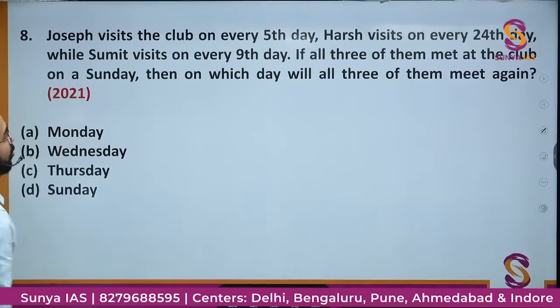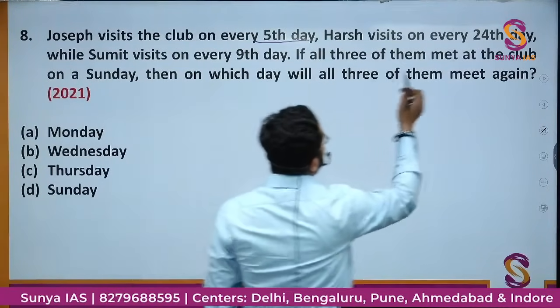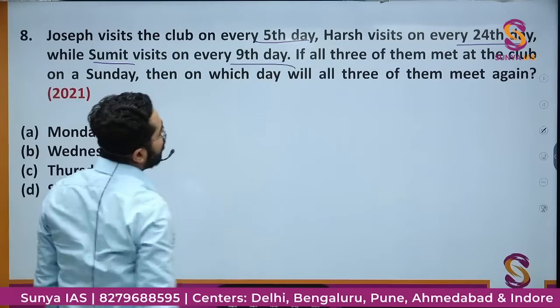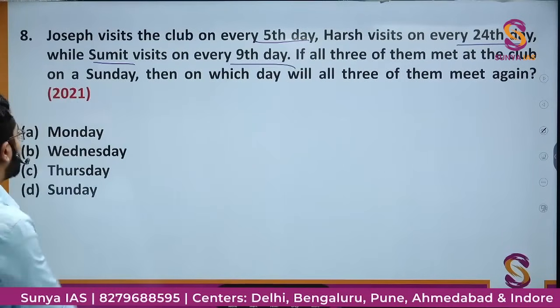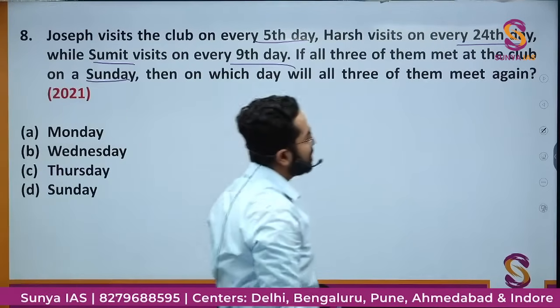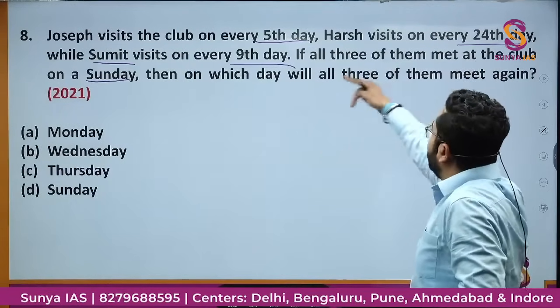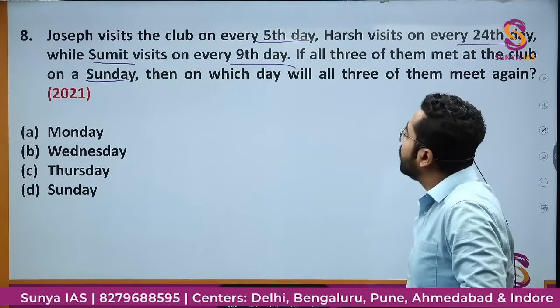Joseph visits the club on every 5th day, Harsh every 24th day, Sumit every 9th day. If all 3 of them meet at the club on a Sunday, then on which day will all 3 of them meet again? ये 5th day मिल रहा है, ये 24th day मिल रहा है, 9th day मिल रहा है. So then how will we calculate?